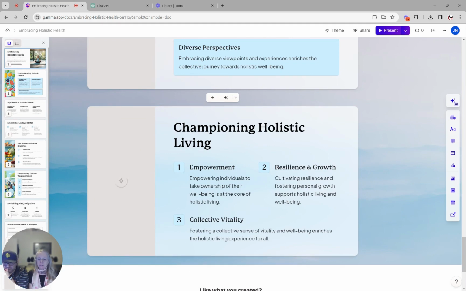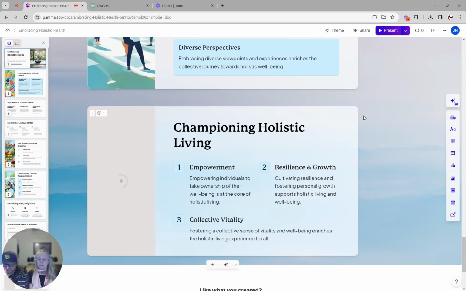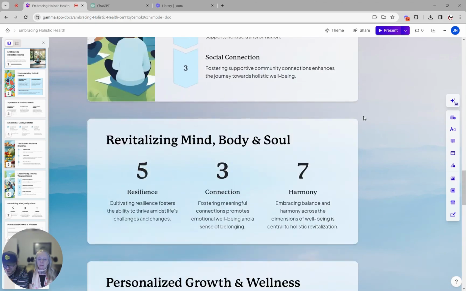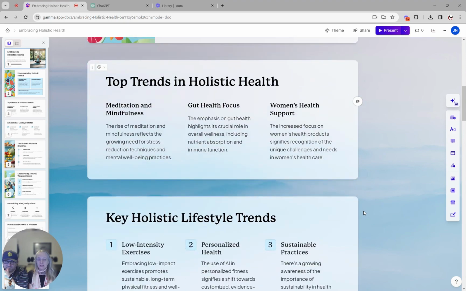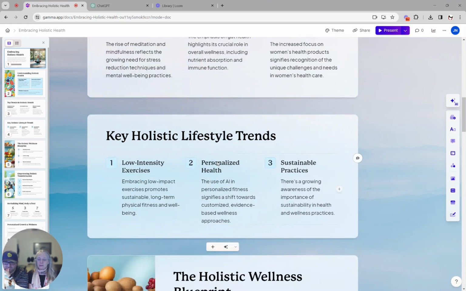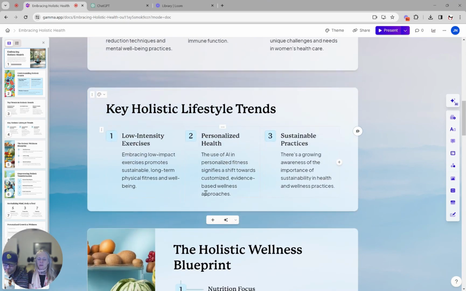Done rendering. Let's go ahead and hit present, and we'll start from the top and see what it looks like. I do see a couple of slides that don't have any images at all. So let's go ahead and go to the top here. Yeah, look at that. That's a pretty nice image. I dig it. I really do. Healthy trends. We can always add pictures in here.